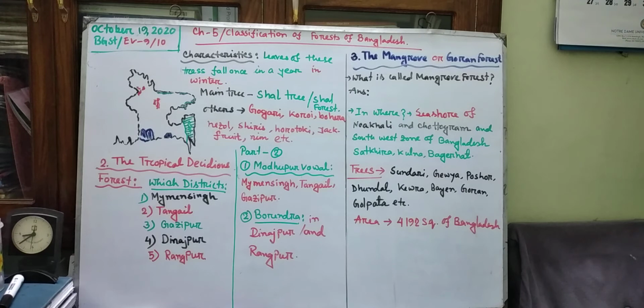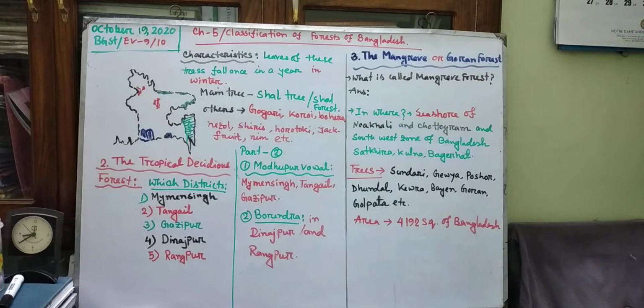Okay, then come to the characteristics of this tropical deciduous forest. Leaves of these trees fall once, remember, fall once in a year. How many times? Once in a year. And when? In winter. That means the characteristic is that the leaves of these trees fall once in a year in winter.